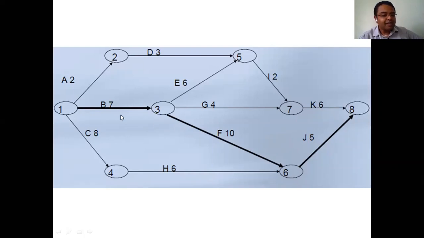And as this is the critical path, that is B, F, J, there is no availability of float. That means these three activities, B, F, and J, you have to start at a planned time and complete at a planned time.